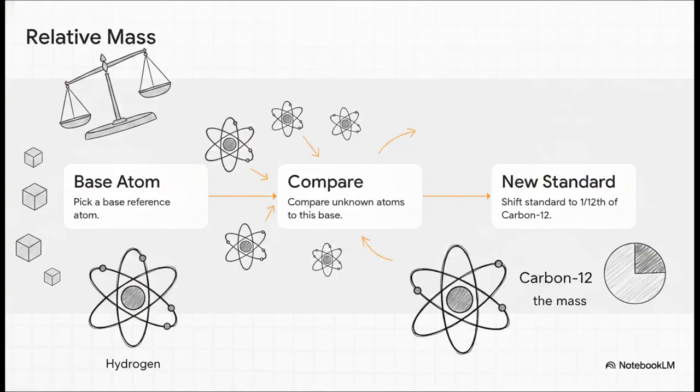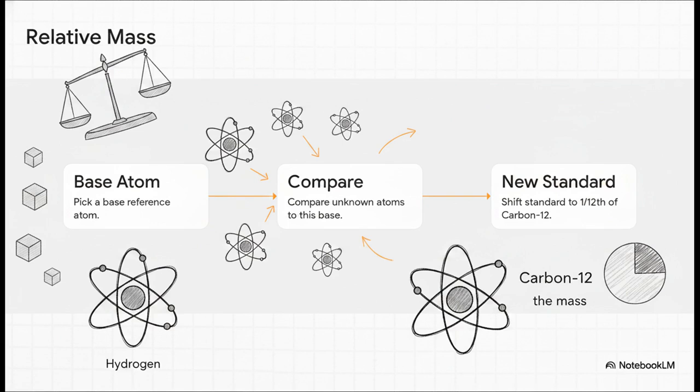Imagine being locked in a completely empty room with 5 different size boxes and absolutely no weighing scale. How do you figure out their weights? Well, you'd probably just pick one box, call it your baseline, let's say 1 unit, and then weigh all the other boxes relative to it. Okay, this box feels twice as heavy, so it's 2 units. Believe it or not, this is exactly how scientists figured out relative atomic mass.